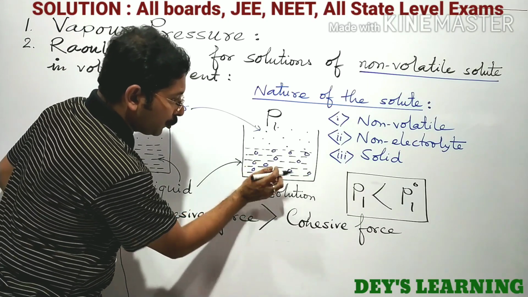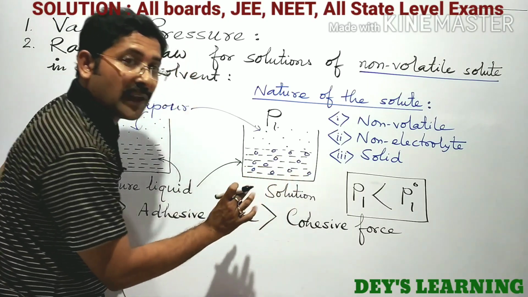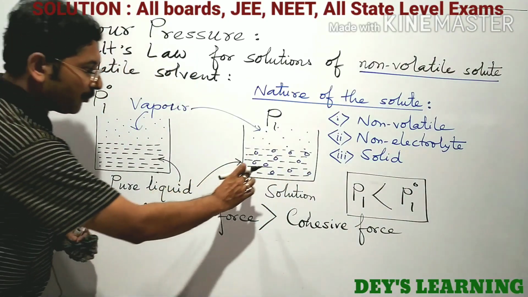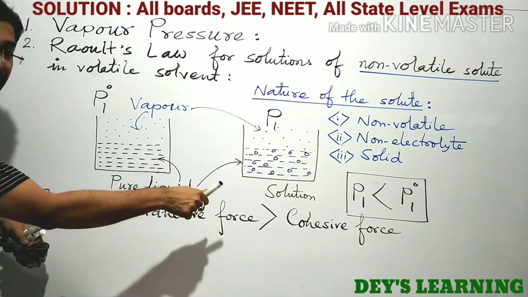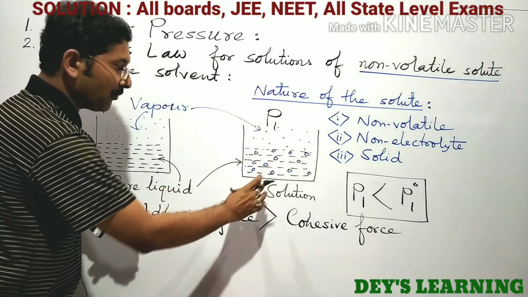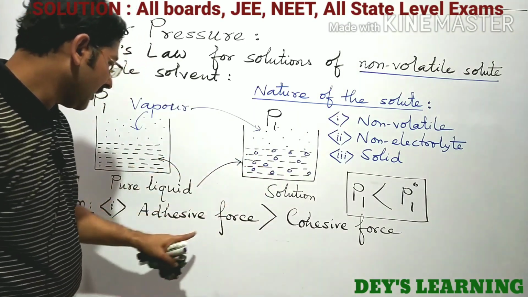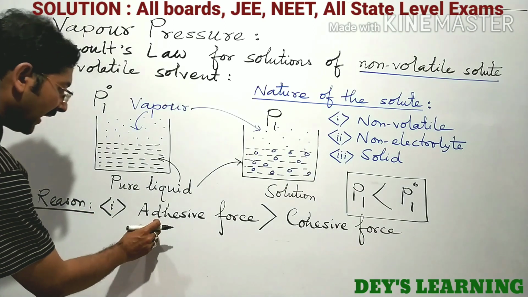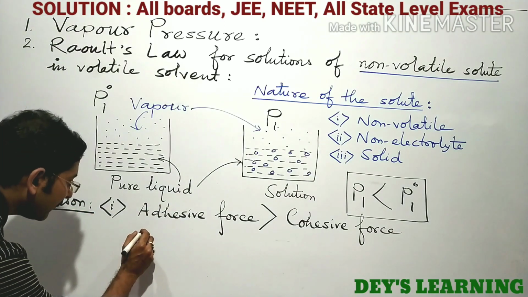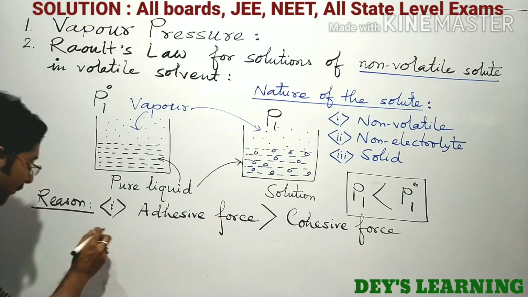The attraction force among the same particles is known as cohesive force, and the attraction force among different particles is known as adhesive force.